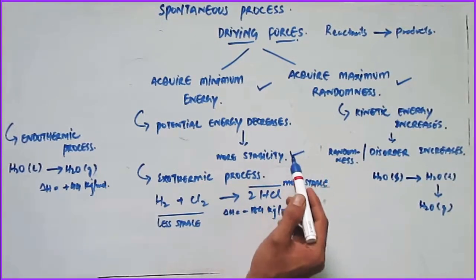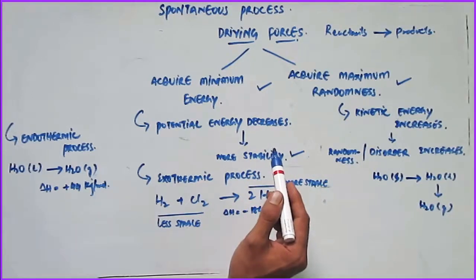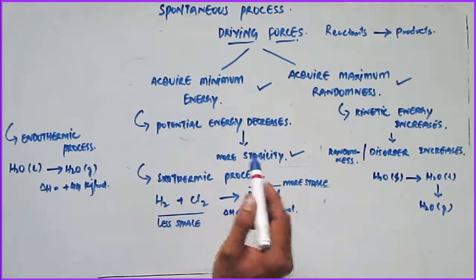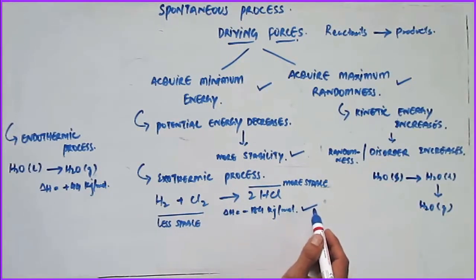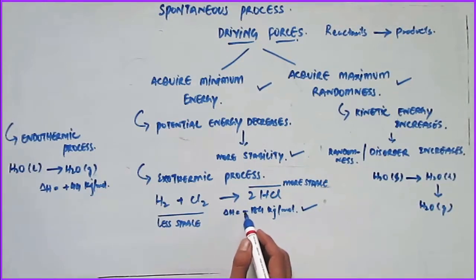In general, a state of higher energy is always less stable than that of a lower energy, which is more stable. These processes which take place in the direction of a lower energy, like this reaction, are mostly exothermic, wherein some energy is released. That is, they evolve energy, because this negative sign indicates that energy is evolved.